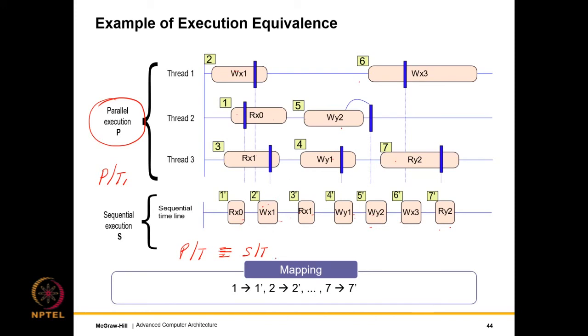So here 6 appears after 2, here 6 dash appears after 2 dash, that's all that we care. And 1 is mapped to 1 dash, 2 to 2 dash, 7 to 7 dash. It's a 1 to 1 mapping, right? So it's a bijection actually, where we have the same number of elements and it's a 1 to 1 mapping. And for any thread, the operations appear in exactly the same order in both the sequential execution and the parallel execution, right? So this is where we say that the executions are actually equivalent.